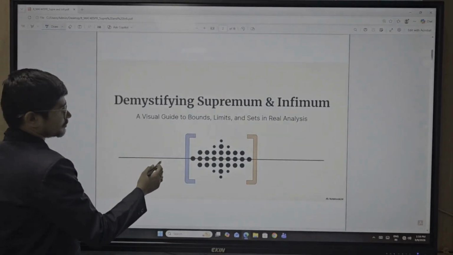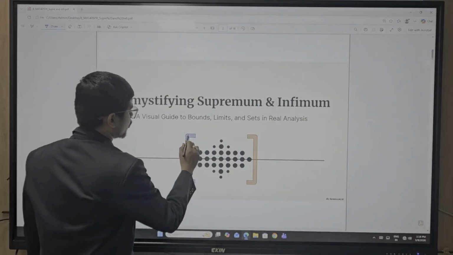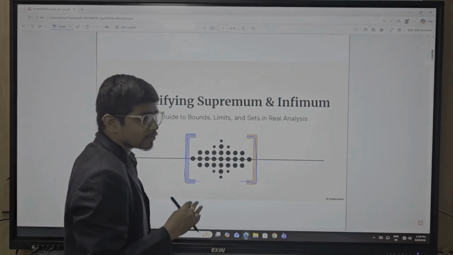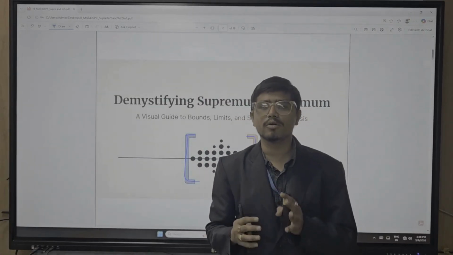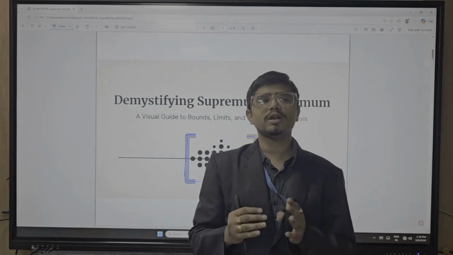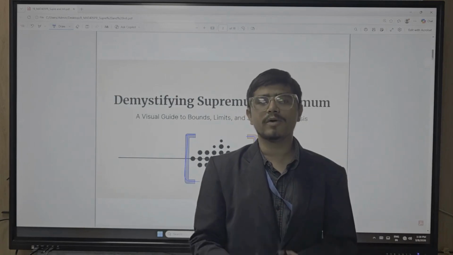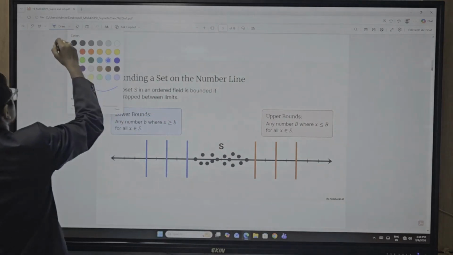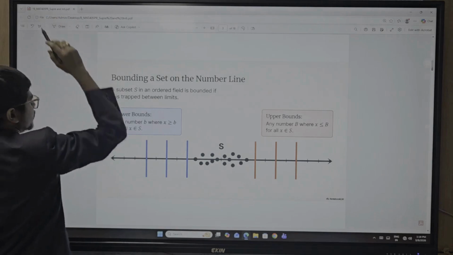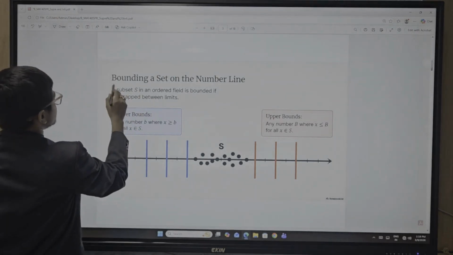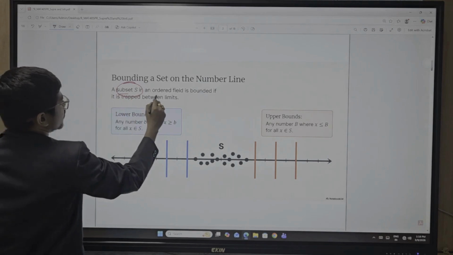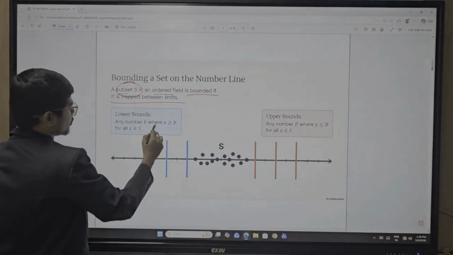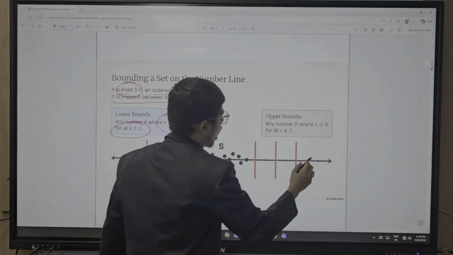So first thing, bounded set. What is a bounded set? For every bounded set, there is a supremum value and infimum value of the respective set. For example, let a subset S in an ordered field be bounded if trapped between a lower bound and an upper bound.